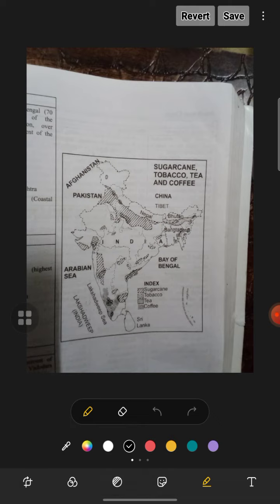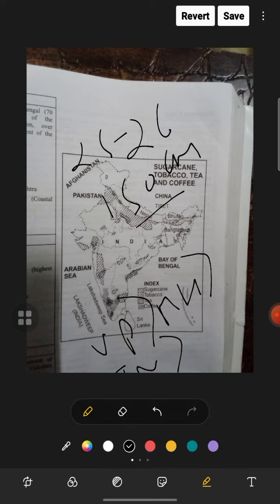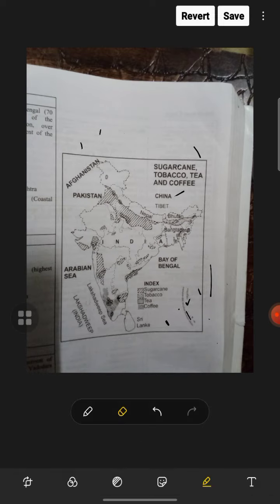Now sugarcane. Sugarcane requires 25 to 26 degree temperature, 150 centimeter rain, high humidity and irrigation. Deep, rich and loamy soil is needed, and black soil is also suitable. Now, UP first, then Maharashtra, then Tamil Nadu. After Maharashtra is Tamil Nadu, and yield is highest in Tamil Nadu for sugarcane. You should be aware of that. Then Karnataka.